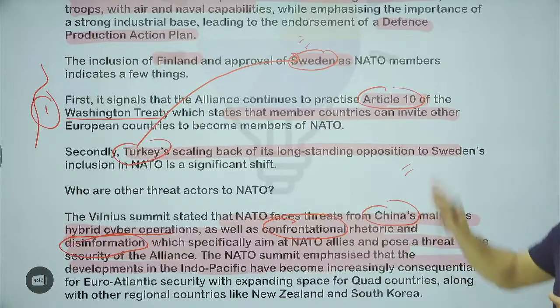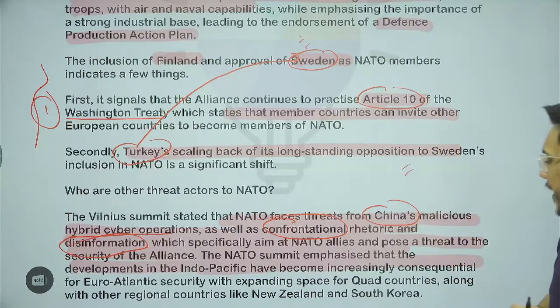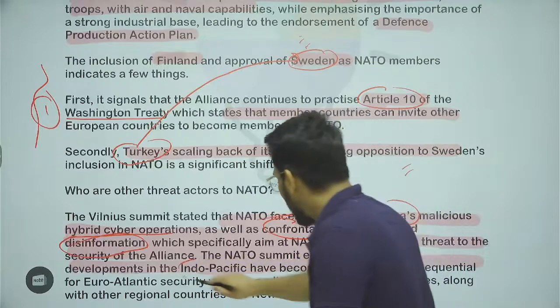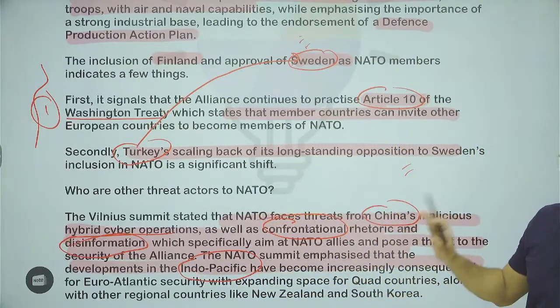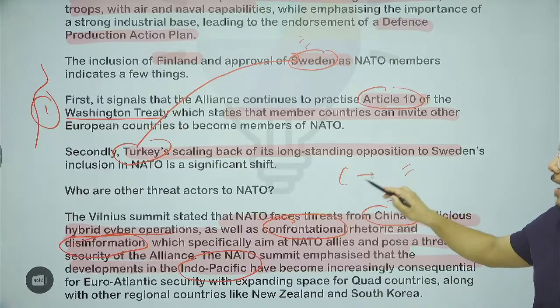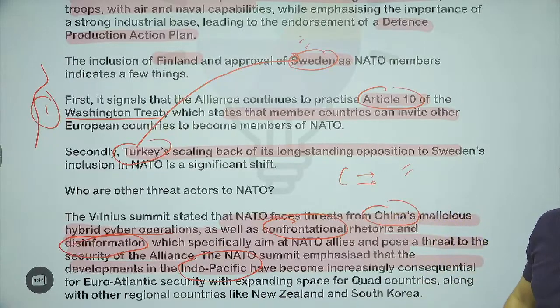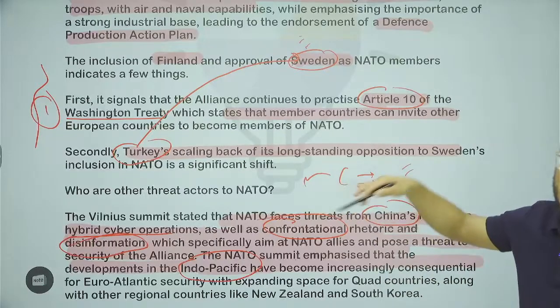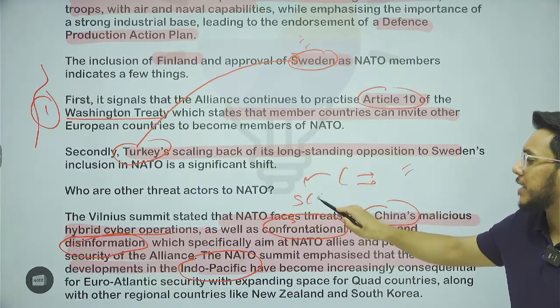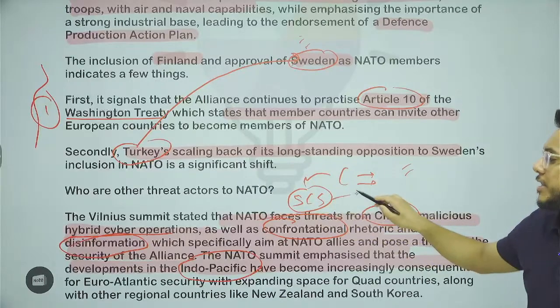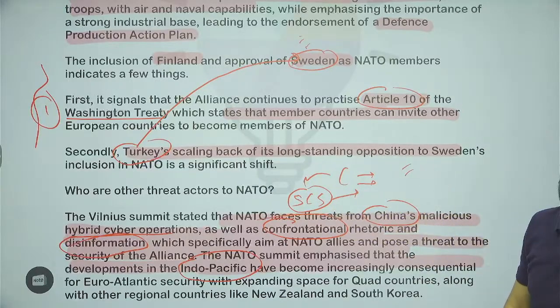NATO very clearly, in this NATO summit, provided that the Indo-Pacific has become a very important region. And in the Indo-Pacific, China has already been a major player, and China has also created a lot of disputes there. For example, the South China Sea. In the South China Sea, China has disputes with countries such as the Philippines.